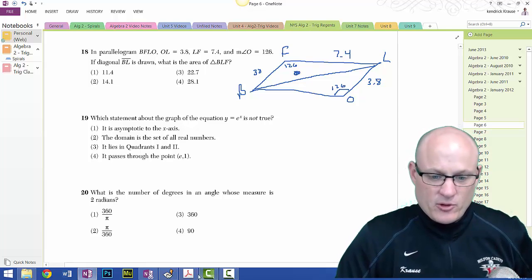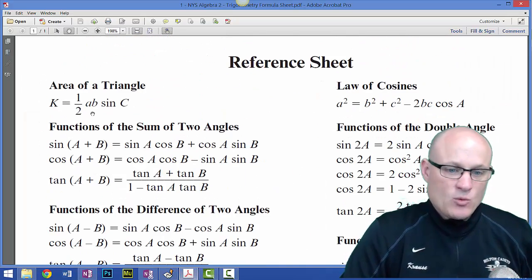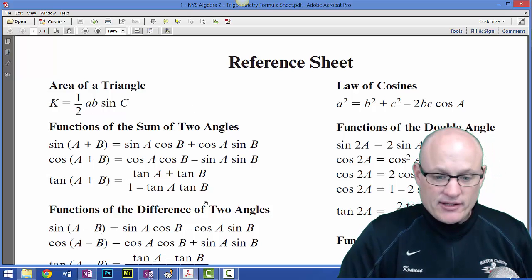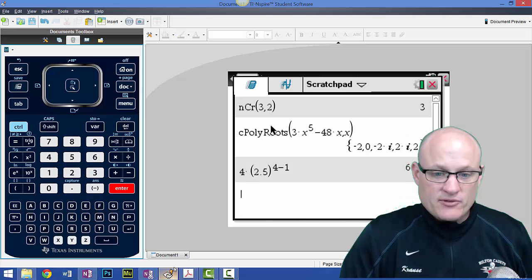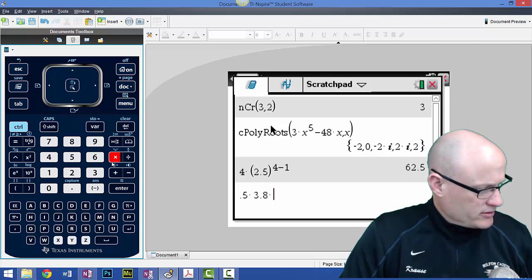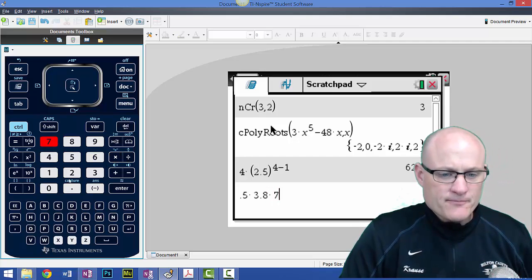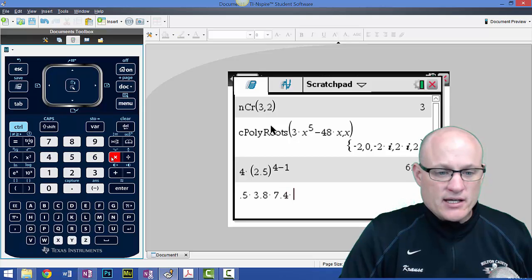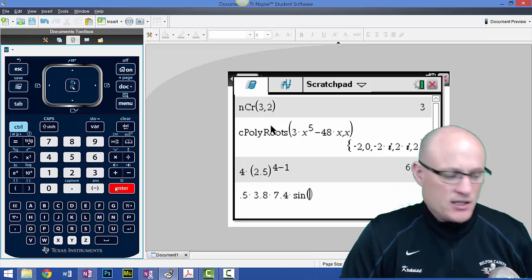Well, if I go to my formula sheet, there it is, right there at the beginning: 1/2 AB sine C. That's all I need. So I'm going to type this in: 0.5 times 3.8 times, I don't know what the other one was, 7.4, times the sine of, was it 126? 126.